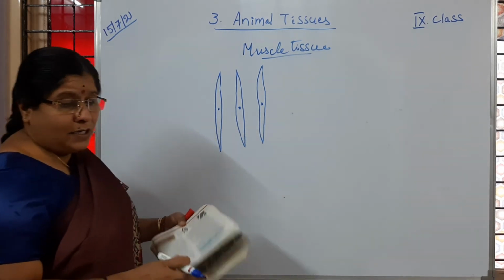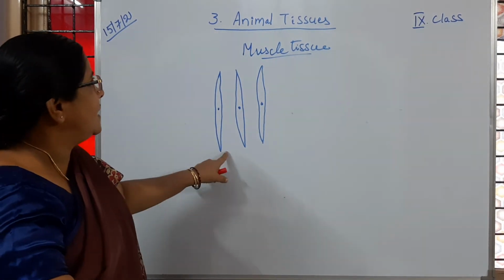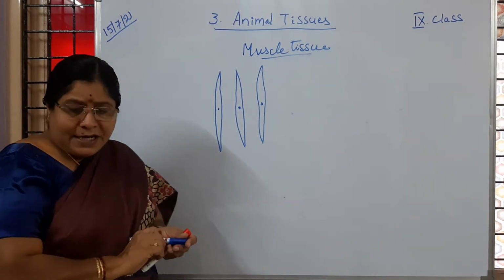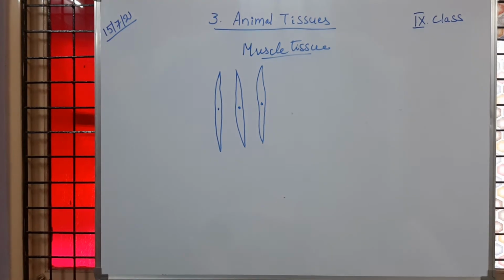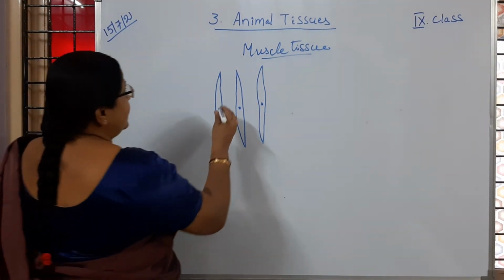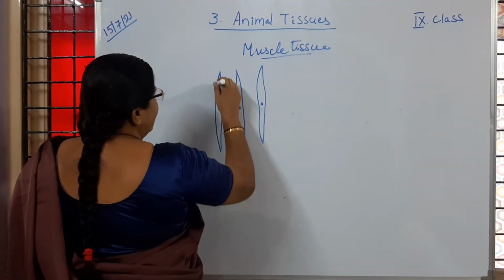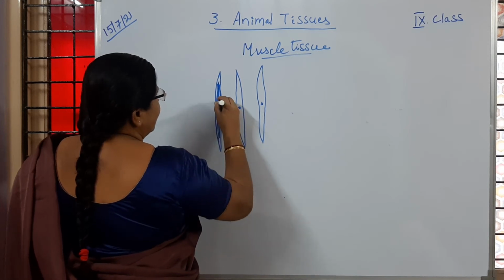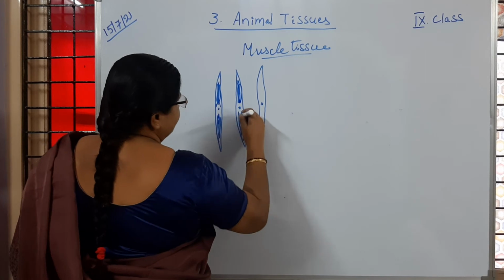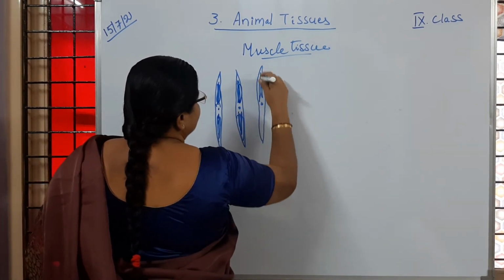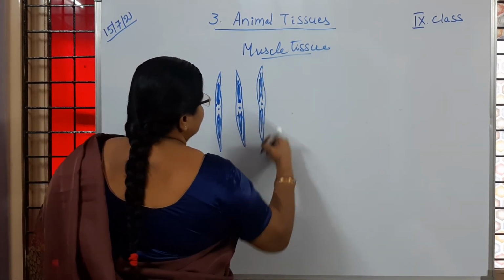Is it clear to children? So in the cytoplasm of this muscle, striations are not seen, so it is called non-striated muscle. Here we can observe the cytoplasm, cell membrane and nucleus. Is it clear to you?